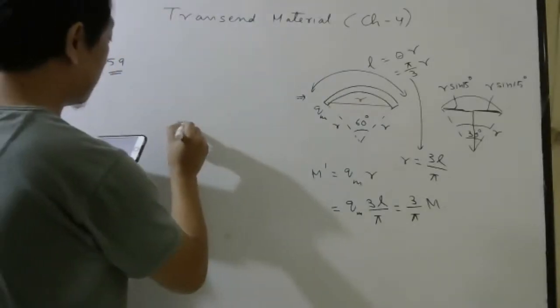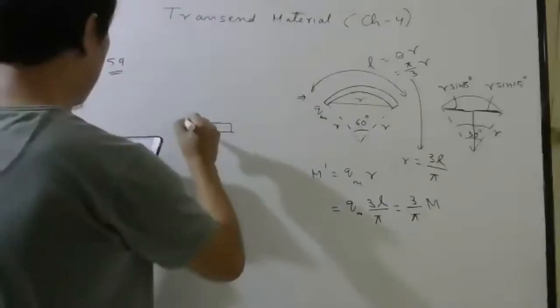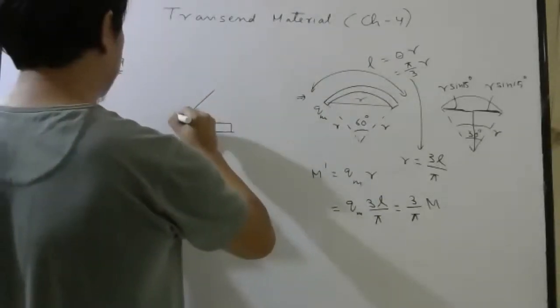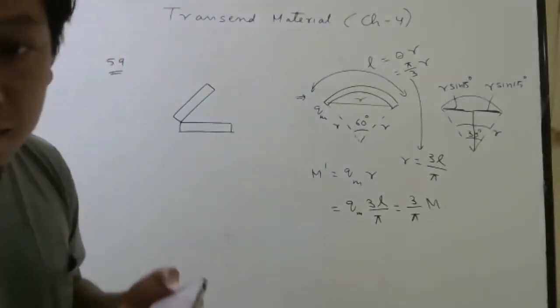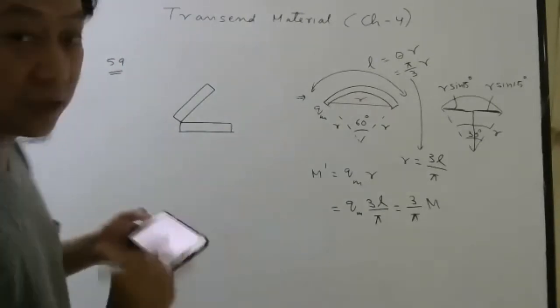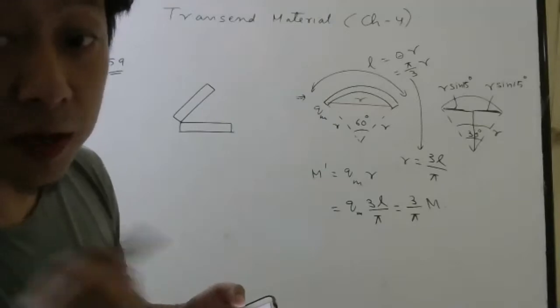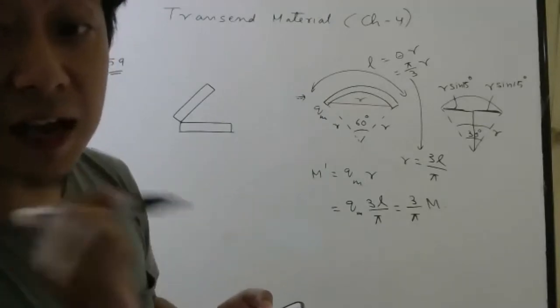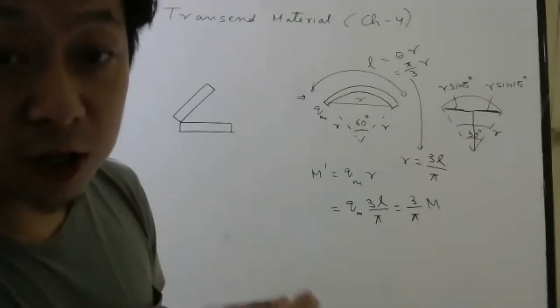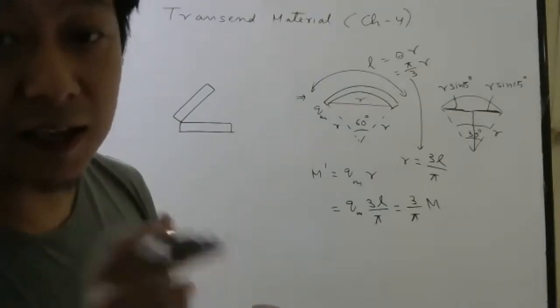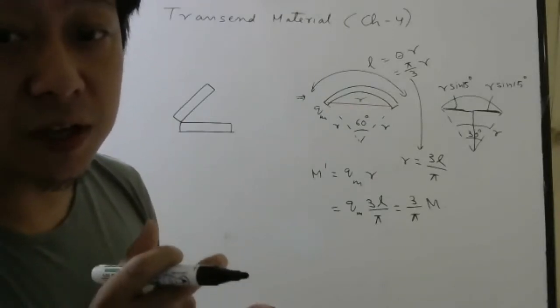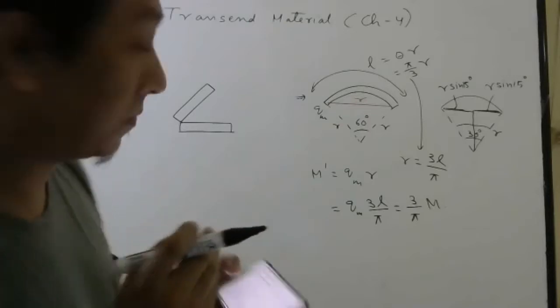So one magnet is given like this, one magnet is given like this. Both of them have equal magnetic moment. But be careful, where is the south pole and where is the north pole? That you have to check carefully. Why, sir? Magnetic moment is directed from south pole to north pole of the magnet, just like electric dipole moment we used to take from minus Q to plus Q.